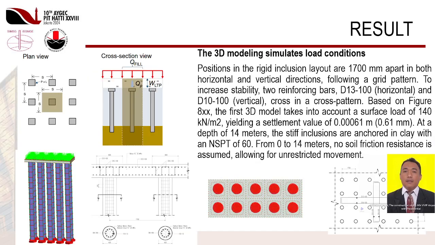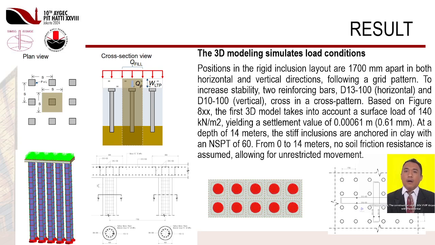Next. The 3D modeling simulates load conditions. Positions in the rigid inclusion layout are 1,700 mm apart in both horizontal and vertical directions, following a grid pattern. To increase stability, two reinforcing bars, D13-100 and D10-100, cross in a cross pattern. Based on Figure 8, the first 3D model takes into account a surface load of 140 kN per square meter, yielding a settlement value of 0.00061 m.